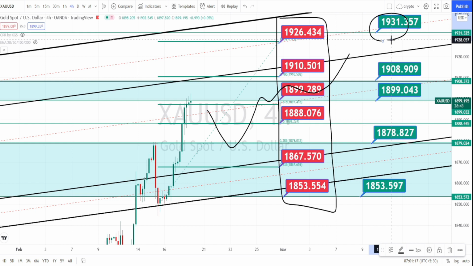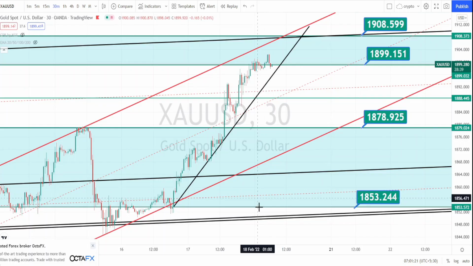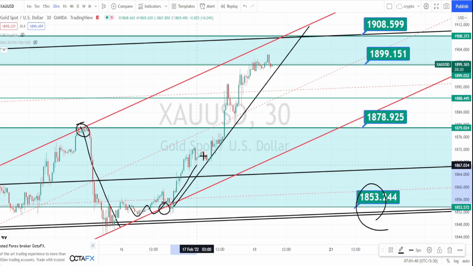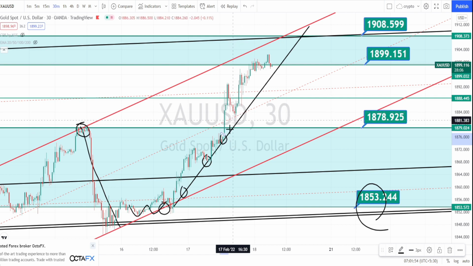Let us do the analysis in 30 minutes time frame. I'm in 30 minutes time frame now. Here I have drawn one more channel pattern, which is from the 30 minutes time frame. You can notice that the price has retraced and taken support on the level of 1853, and again a little bit of consolidation and started its bullish trend.